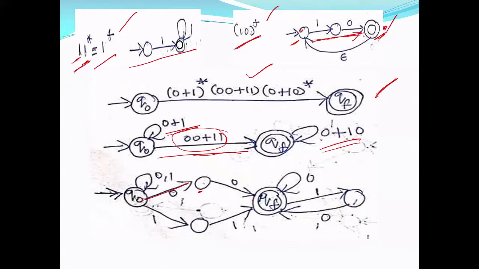Now you can have 0 or 1. So it can be 0 or it can be 1. 0 comma 1 you can keep it. This notation is for 2 transitions. Q0 on 0 is Q0, then Q0 on 1 is also Q0. Right? This is how I am drawing the NFA epsilon.